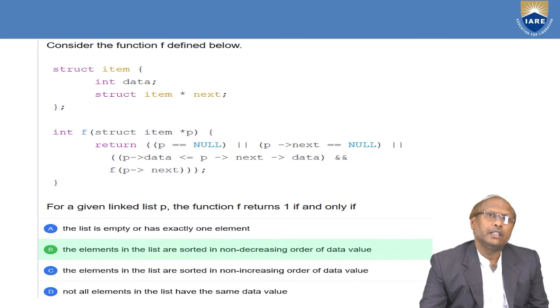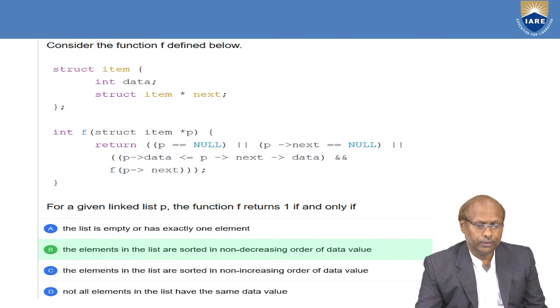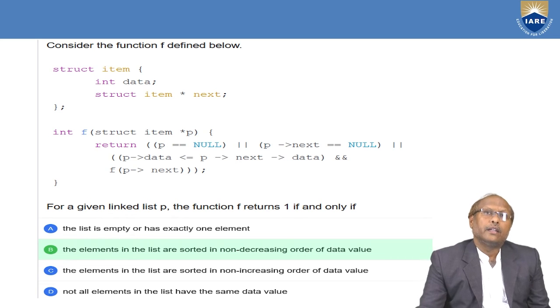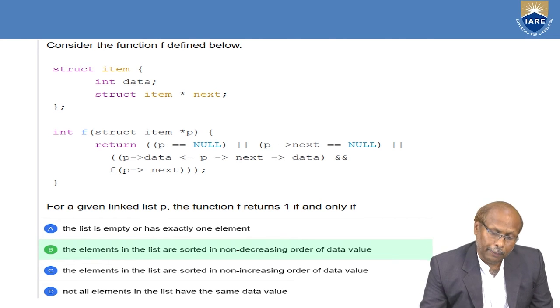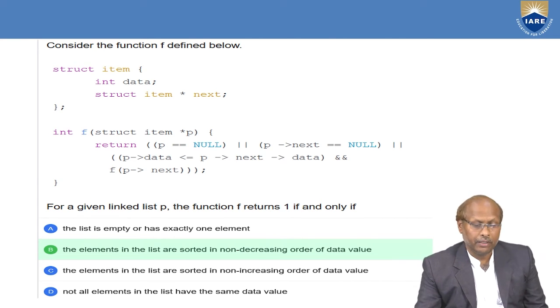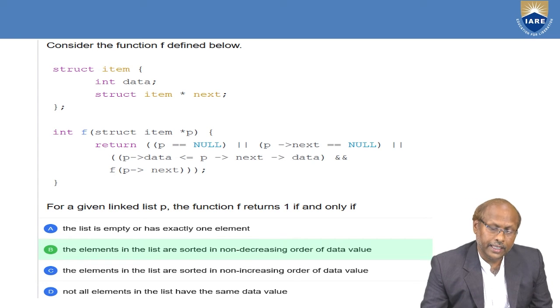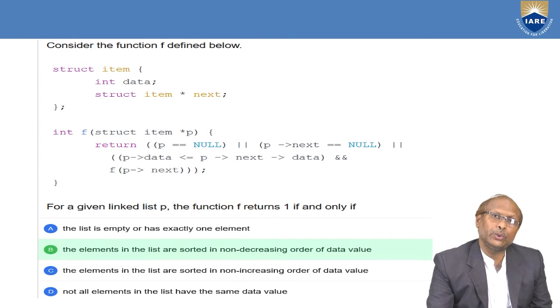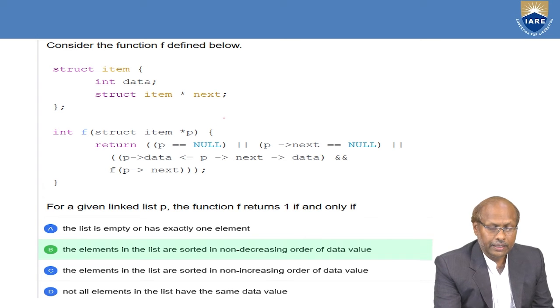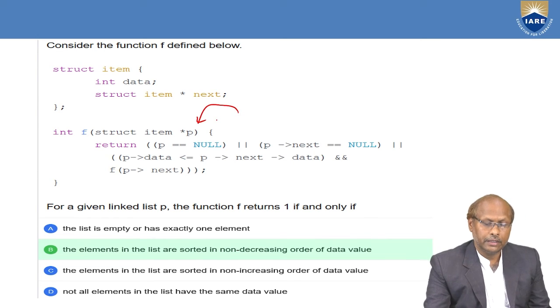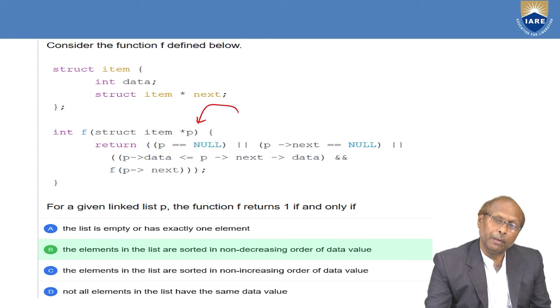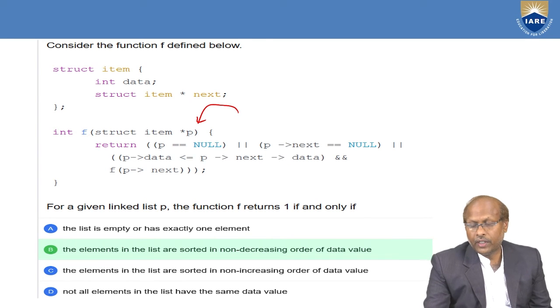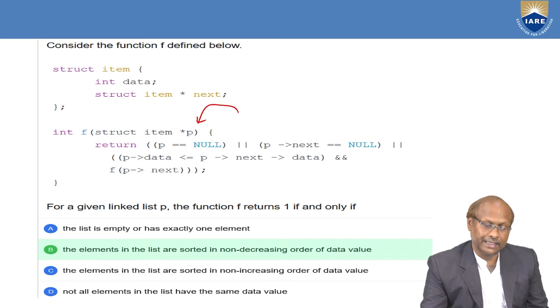Next question. Consider the function f, and the function takes one structure as a parameter. One structure means one data item is there, as well as one next pointer. So a structure having these two items, data as well as the next pointer. Now the function takes a pointer of this. That means it is one type of linked list application, where you know the starting address.